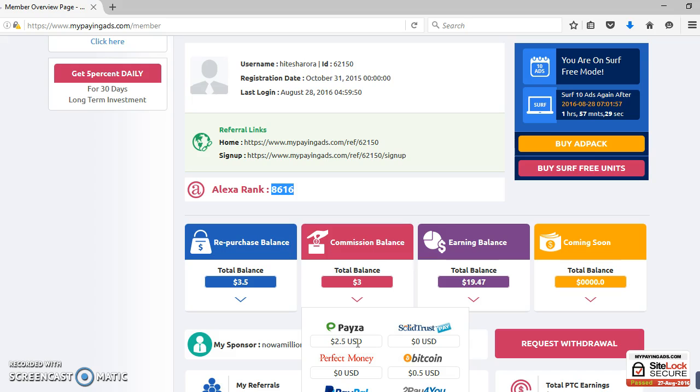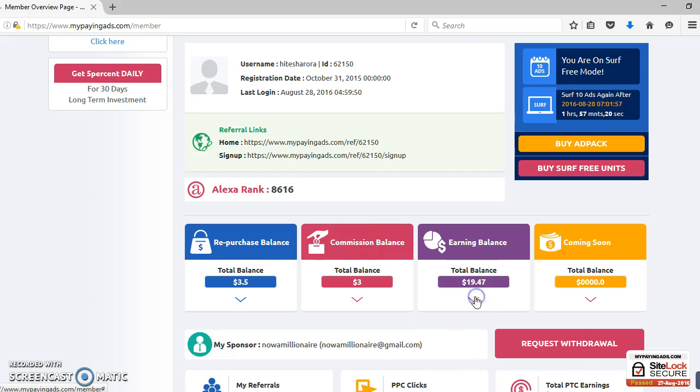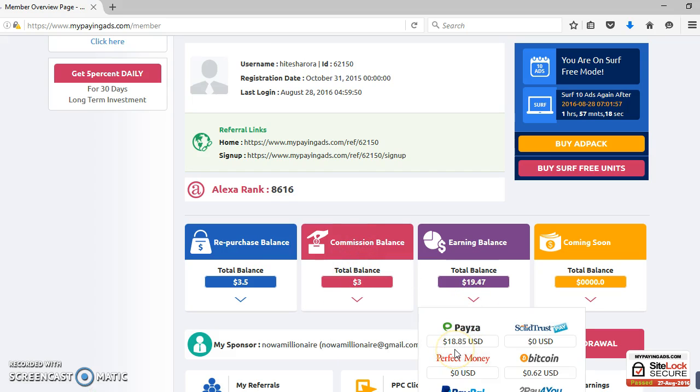So I'm always online, and I buy shares whenever I get money in my commission balance or in my earning balance. This is my earning balance, this is my commission balance. My earning balance right now is 18.85. Last night it was around 30 US dollars, and I've already bought shares with it. But I'll show you how to buy shares.